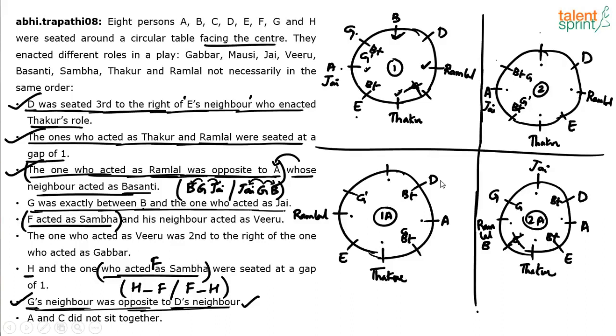But 2 and 1A are still lying like that. At least in 2 I have fixed the position of J. In 1A I am not even able to do that. Right? Now try to use the other points. So still this point is not completely used: G was exactly between B and J has not been used. But other things have been fixed. So only in 1 and 2A we have been able to fix the position of G, and accordingly the position of J and B. But in case 2 only J's position got fixed. G's position is not fixed. And in case 1A,